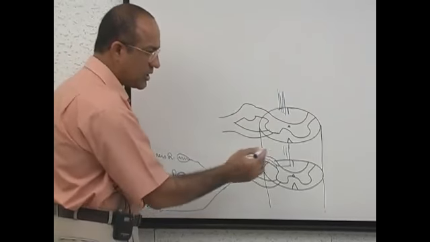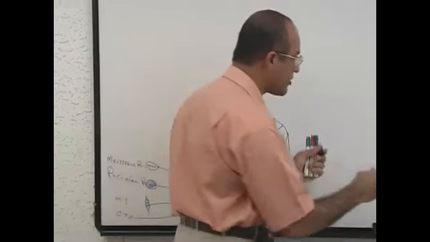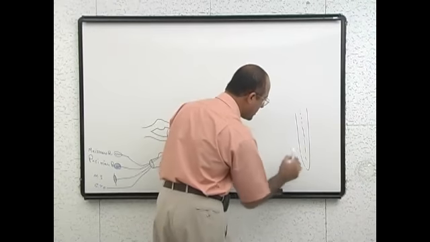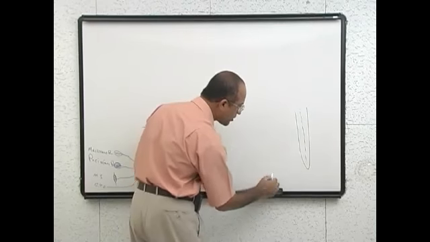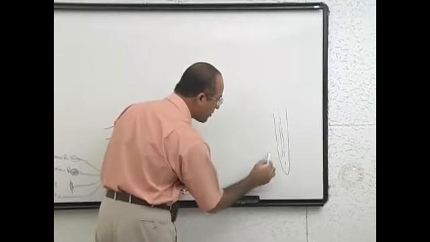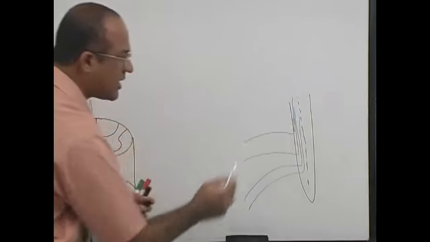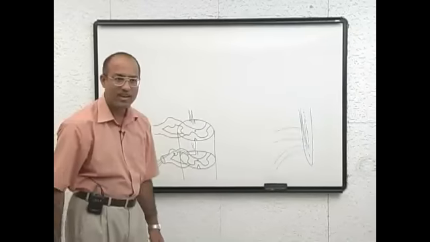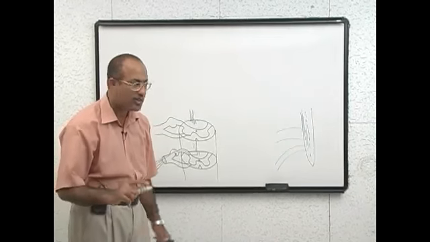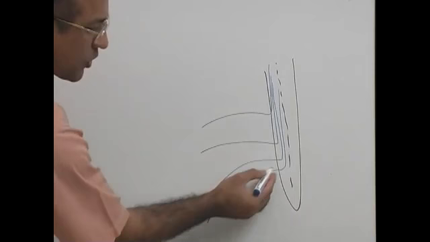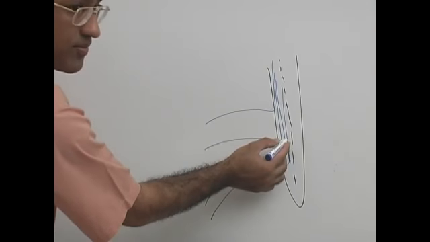Now, as it is going in the spinal cord, let me draw a spinal cord here. This is the spinal cord, this is its central area. Sensations from the lower part of the body will be deposited, their fibers will be deposited medially. The fibers which are coming from upper part of the body, they are deposited laterally. Are you understanding? Within the dorsal column, sensations from the foot will be most medial.